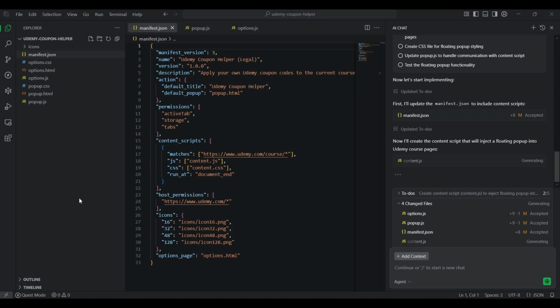Already Cursor is doing that. Now they have launched it in China, and they're planning to make it global. Initially they have opened it up for free. I think it will be much more affordable than Cursor. So you can go ahead and try it out in your project. I hope this information is useful. Thank you very much.